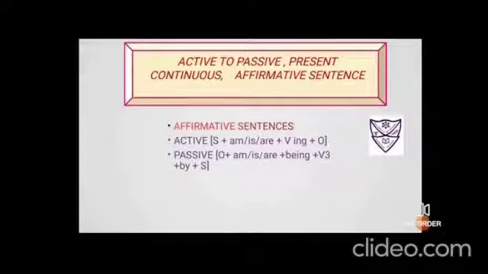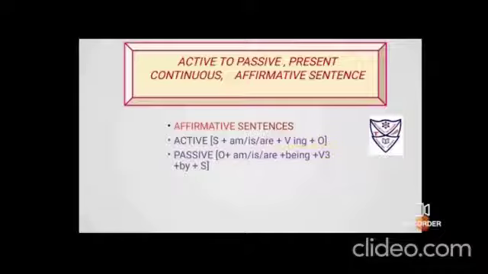Active to passive, present continuous: the position of the words in the active voice with the present continuous tense, affirmative sentence. Active voice will have the subject, then some activity is going on at the time of speaking. So it is am, is, are plus verb in its ing form, and then the object.